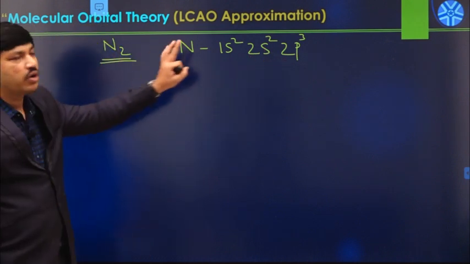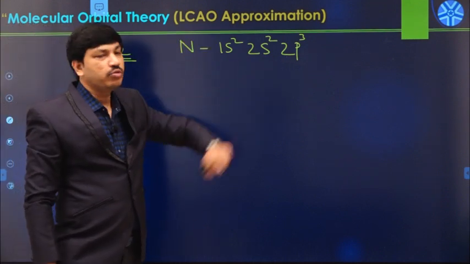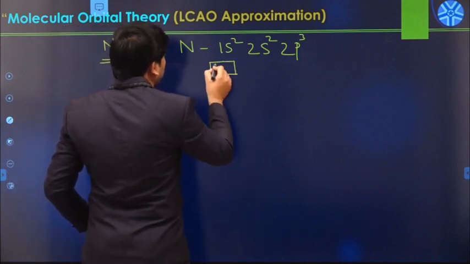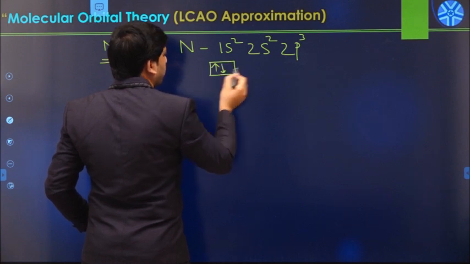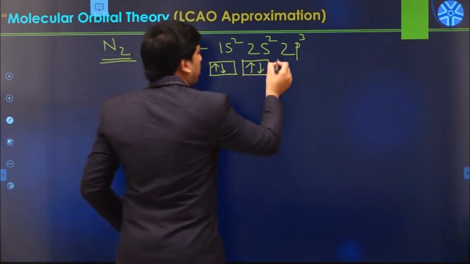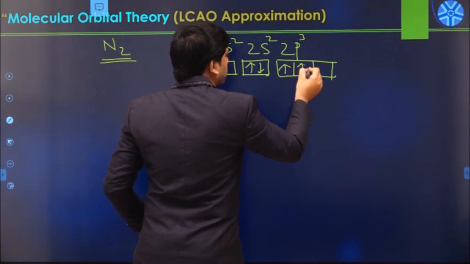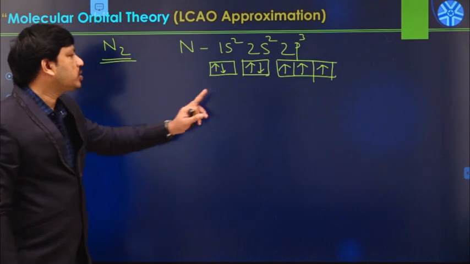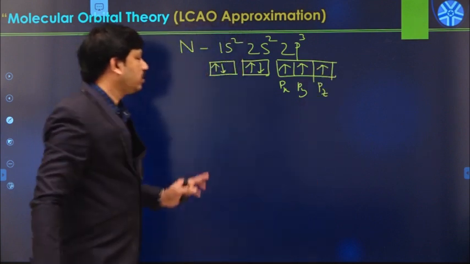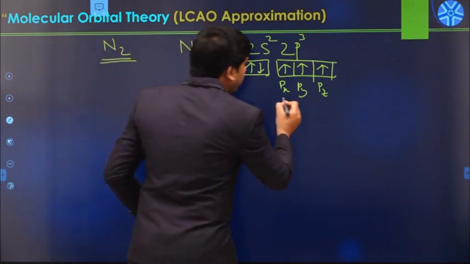In the case of the H2 molecule, we have only 1s orbitals. But once we go to the next molecules, we have 2s orbitals as well as 2p orbitals. So what does this mean? The 1s orbital has 2 electrons, the 2s also has 2 electrons, and we have 3 2p orbitals: px, py and pz. Each p orbital has one electron. But we have 3 different types of orbitals.